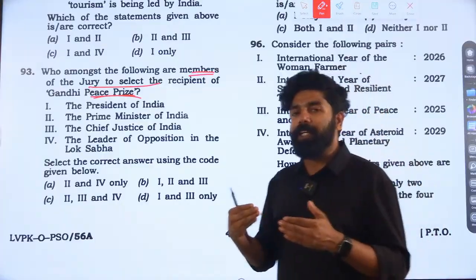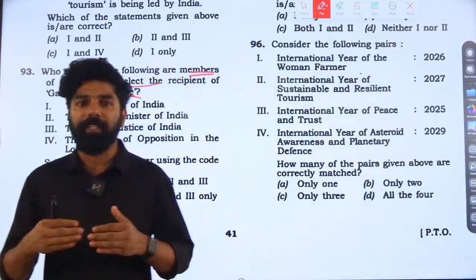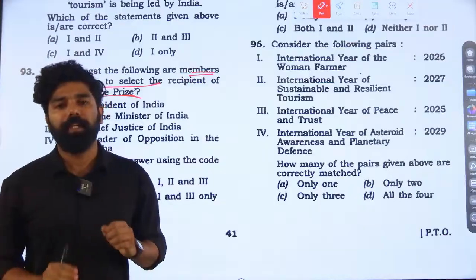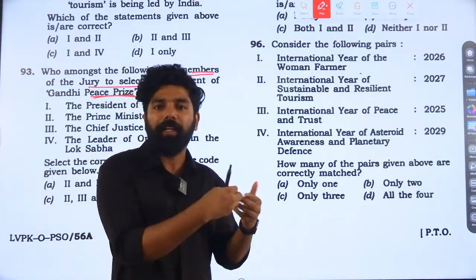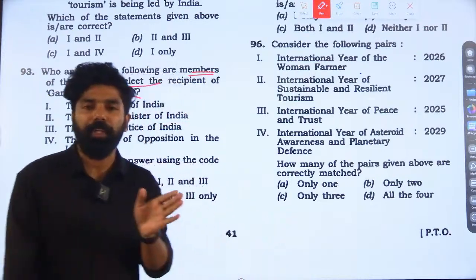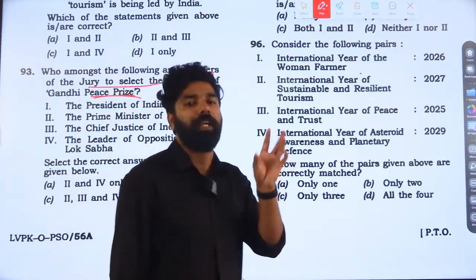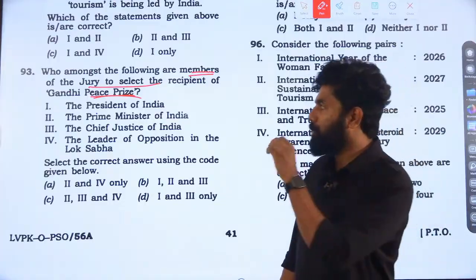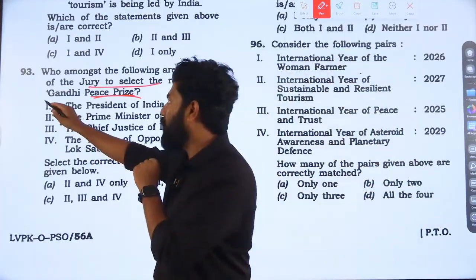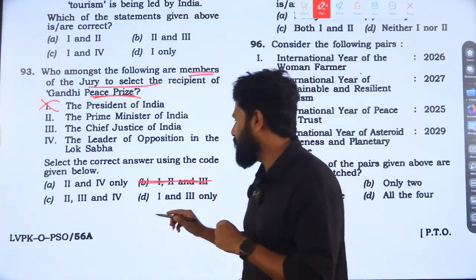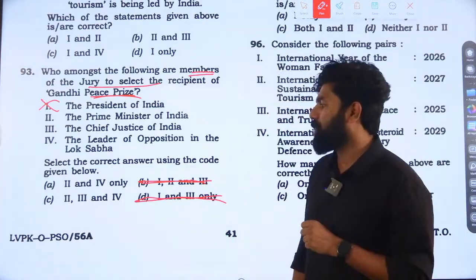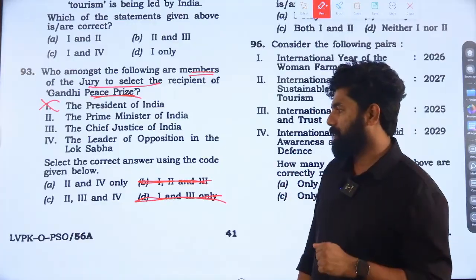We know that the President of India holds the highest position, and this award will be officially conferred by the President of India. So the President should not be part of the jury to select the recipients. So we can immediately eliminate the office of President. So we can eliminate the option which includes statement 1, and finally we are left with A and C.